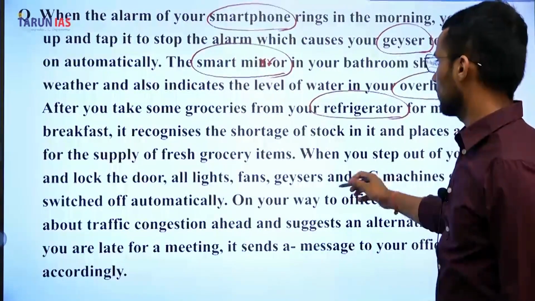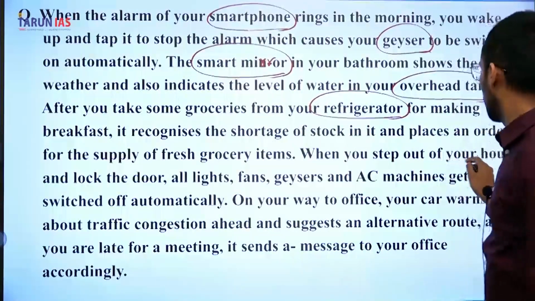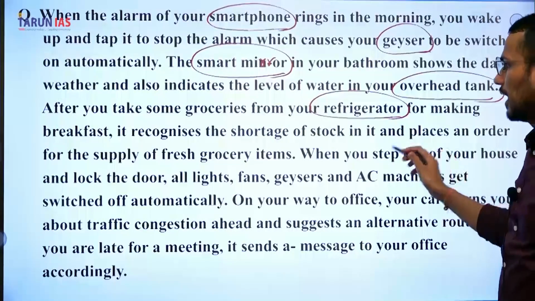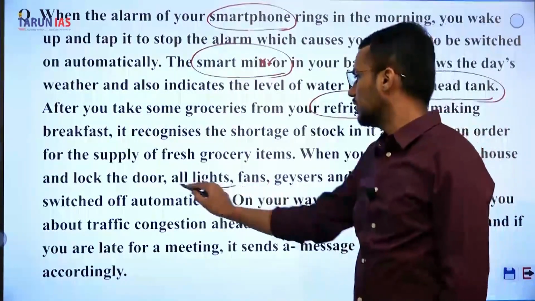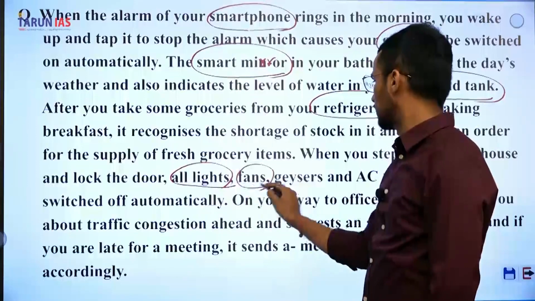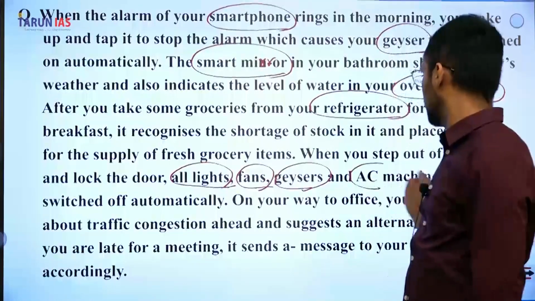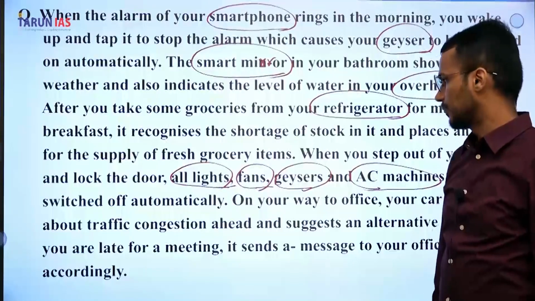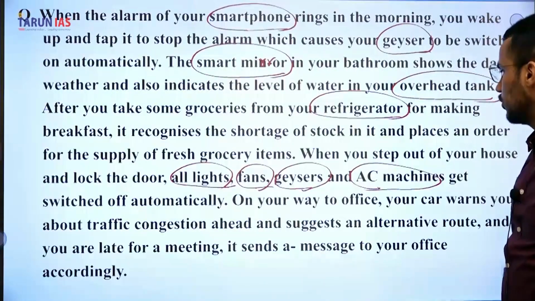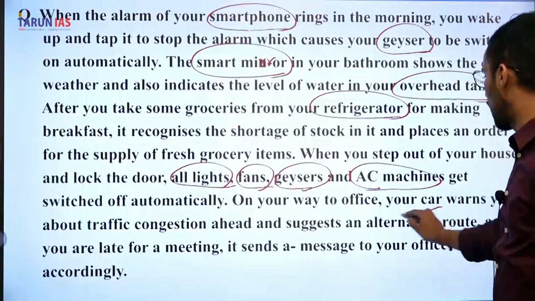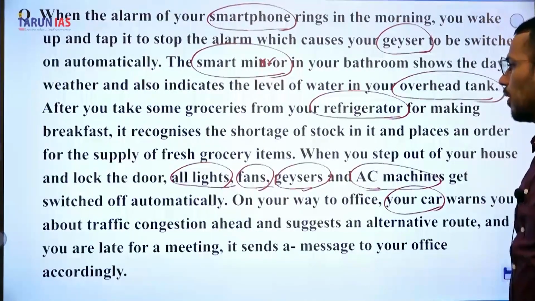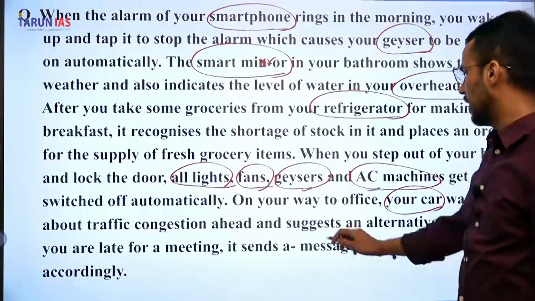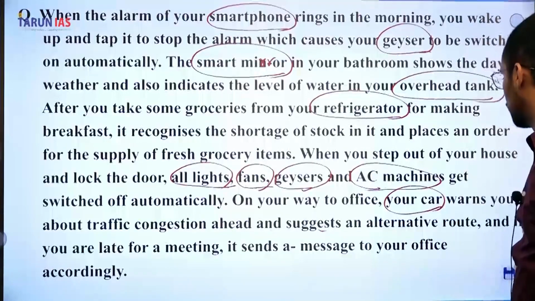Next, when you step out of your house and lock the door, all the lights, fans, geysers and AC machines get switched off automatically. Next, on your way to office, your car warns you about traffic congestion ahead and suggests an alternative route.